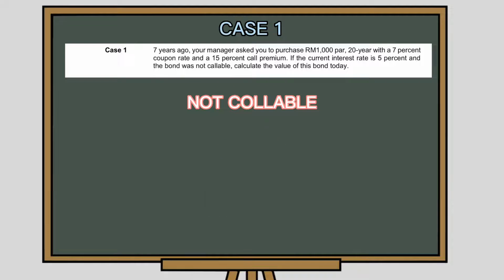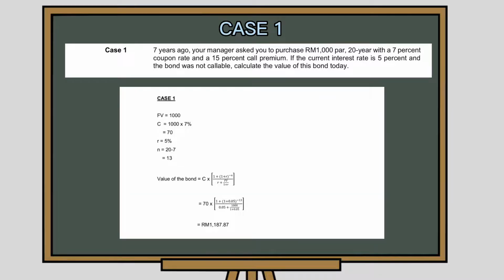For a non-callable bond, or for a bond redeemed during its call protection period, the call premium is a penalty paid by the issuer to the bondholders. With the face value RM1,000, the coupon paid is RM70 and the interest rate 5%. We have calculated the value of the bond today is RM1,187.87. The period between pre-CP until maturity is 30 years since the bond's maturity is at 20 years and we